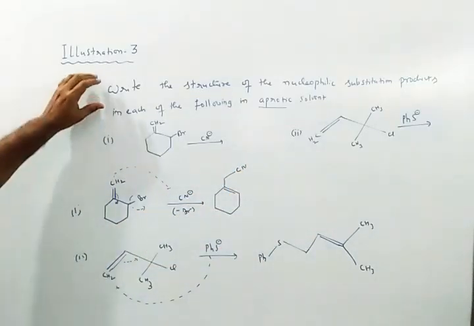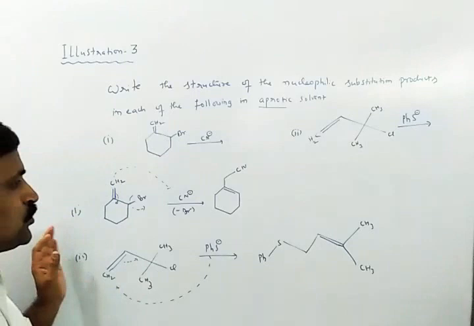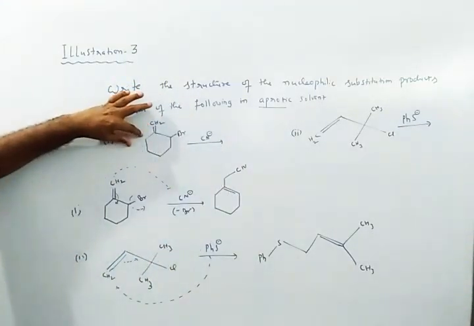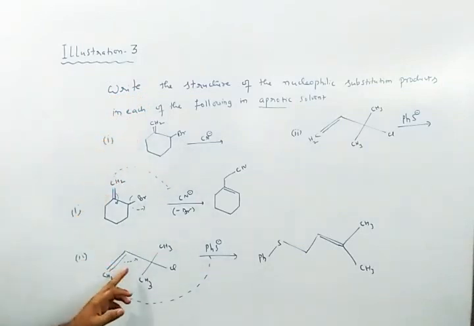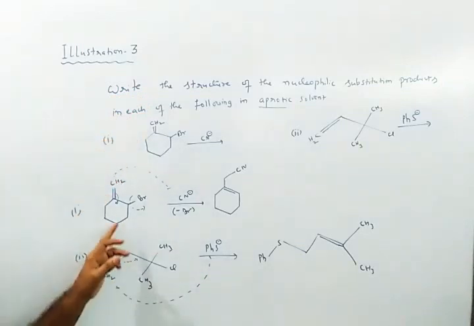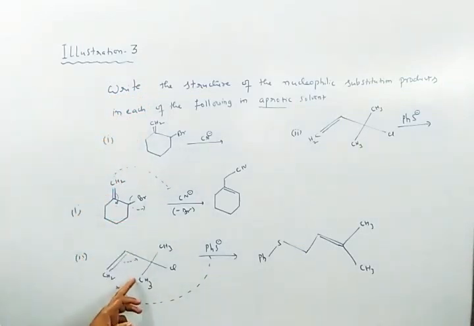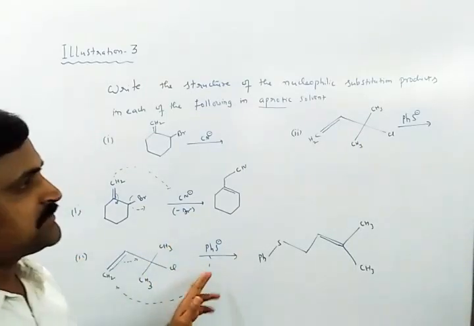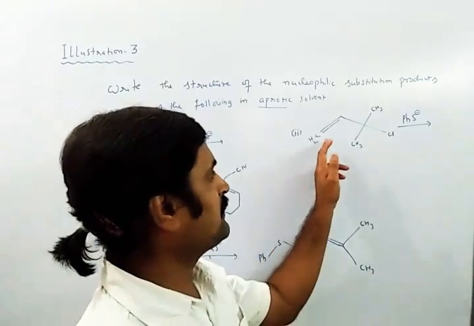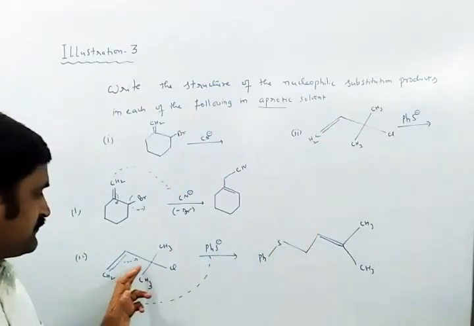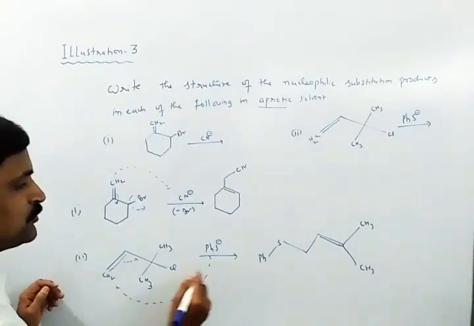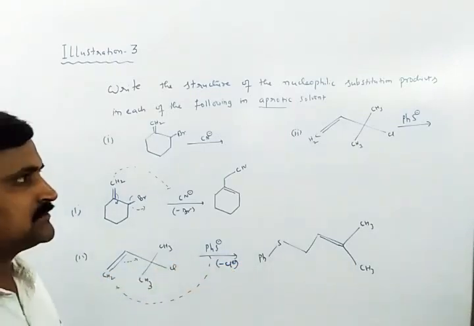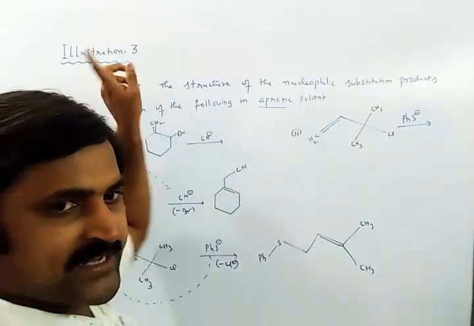So finally, we have taken two important things in this question. One is a cyclic allyl halide, and the second one is an open chain allyl halide. This is cyclic, this is open chain. Irrespective of the structure given to us, the concept is the same: in allyl halides the double bond is going to be shifted and the halogen will be removed in the form of halide. Okay, we will move on to the next question.